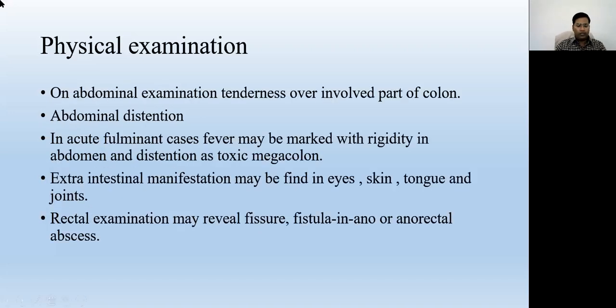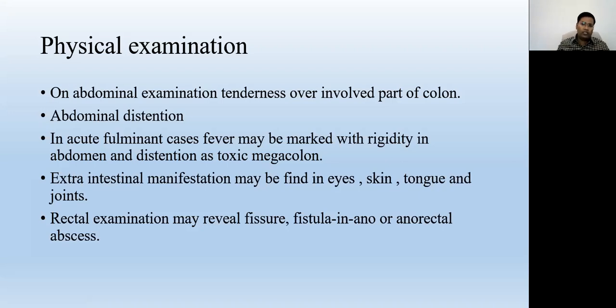On physical examination, the patient may come with abdominal pain and tenderness over the involved part. If the rectum or sigmoid colon is involved, the tenderness may be in the left iliac fossa. If the descending colon is involved, then the left lumbar region. If the transverse colon is involved, then epigastric pain.